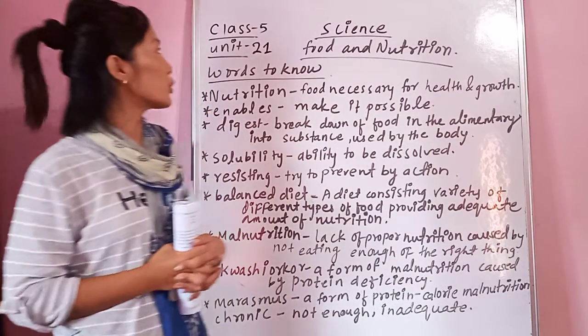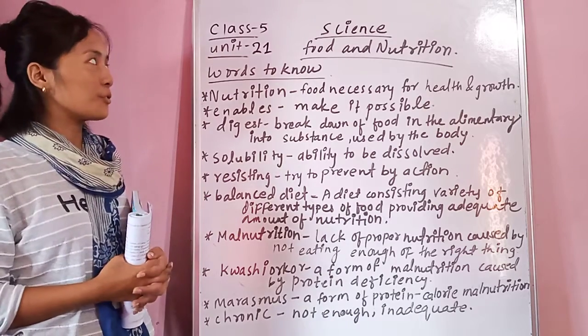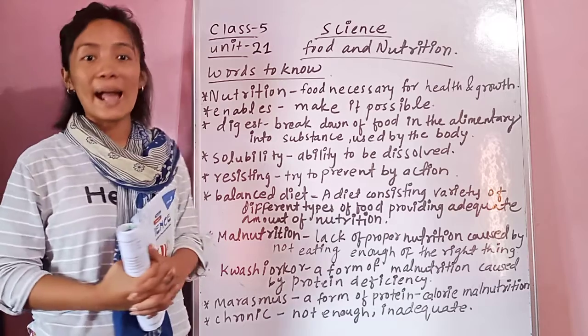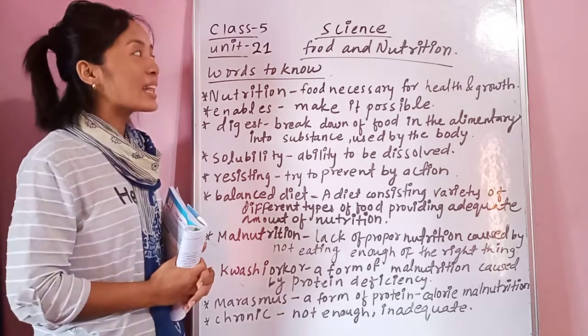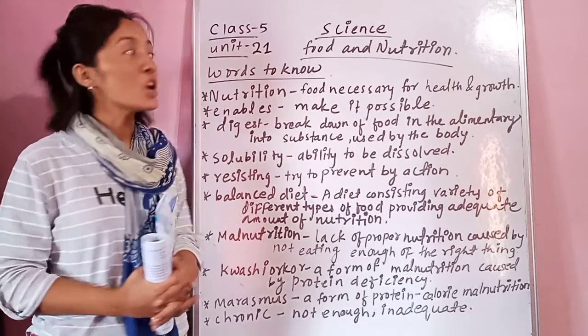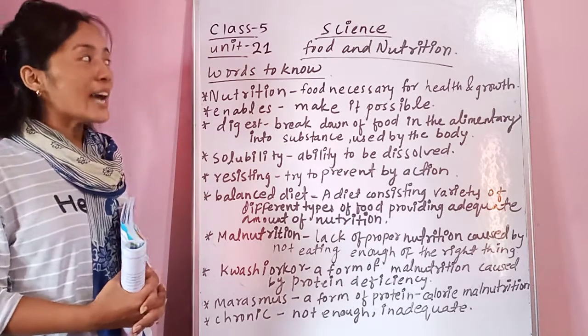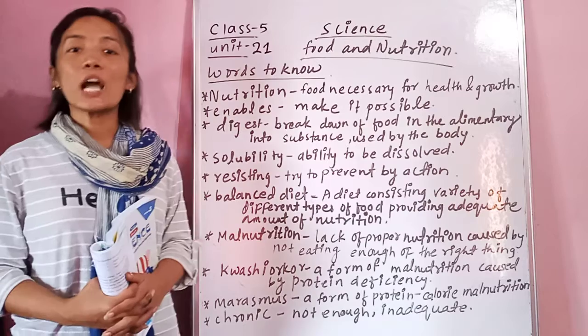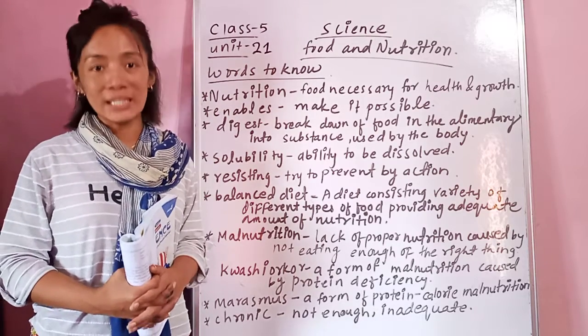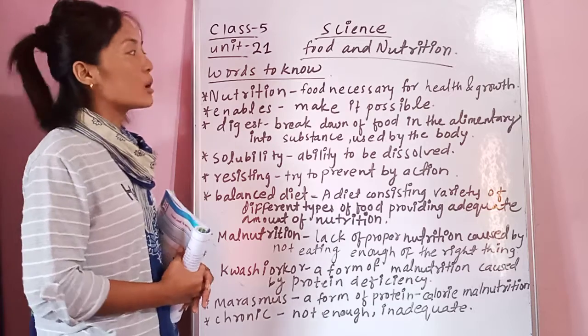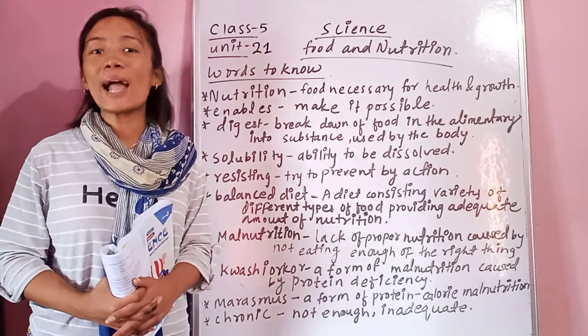Today I am going through unit 21 of class 5, and the name of your unit is food and nutrition. खाना र पोषण. Okay? खाना र पोषण तत्वको बारेमा. I will try to make you understand what type of food you have to eat for the proper growth and development.